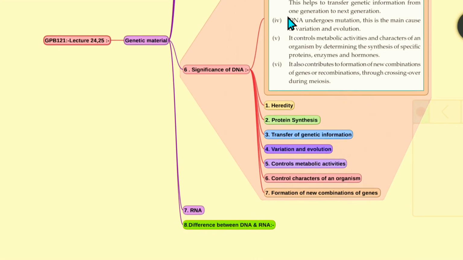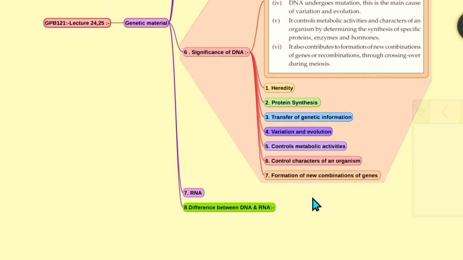And it is in short: heredity, protein synthesis, transfer of genetic information, variation and evolution, controls metabolic activities, controls characters of an organism, and formation of new combinations of the genes or the recombinations.